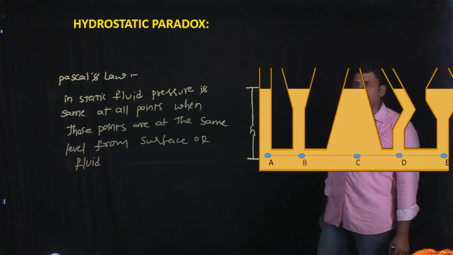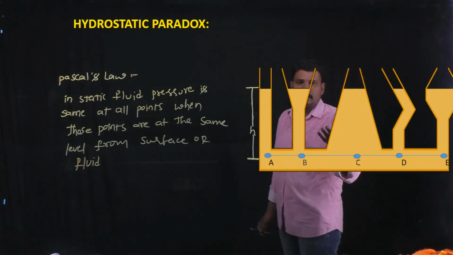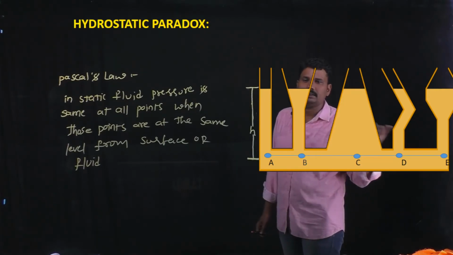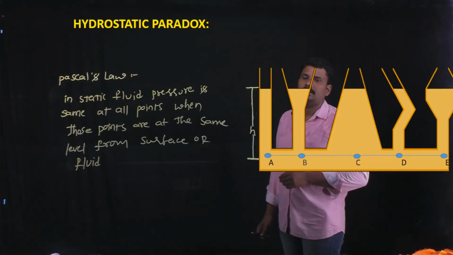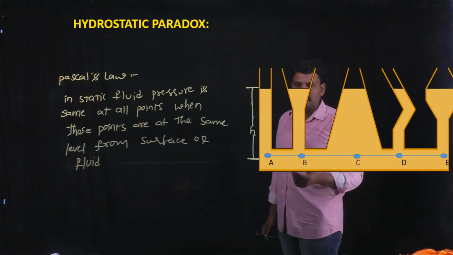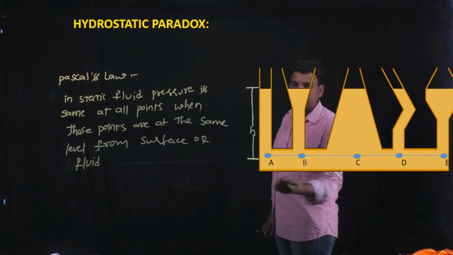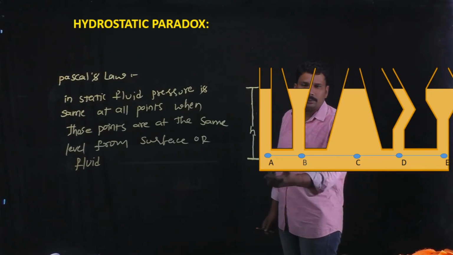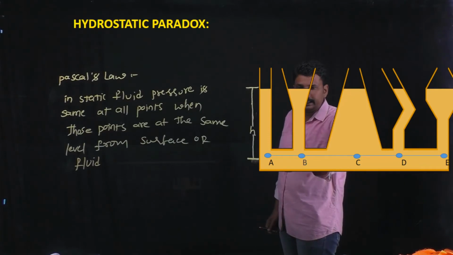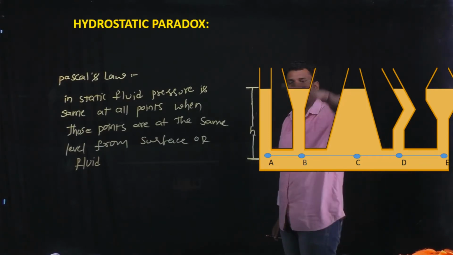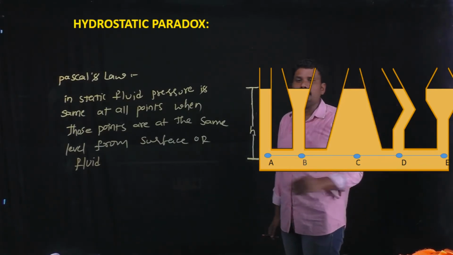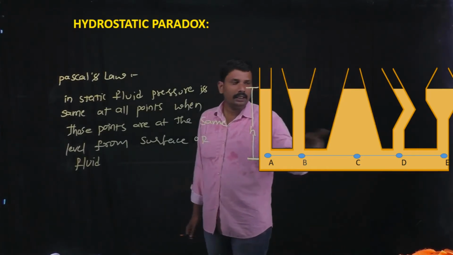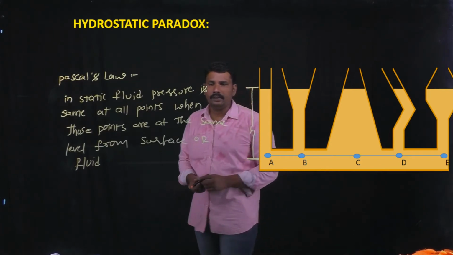These points A, B, C, D and E are at the same level from the surface of the fluid.